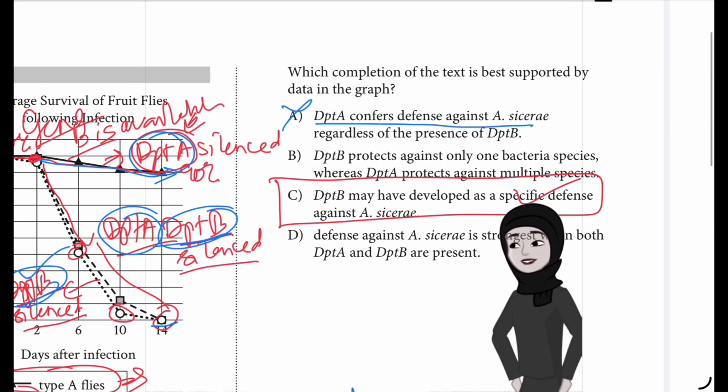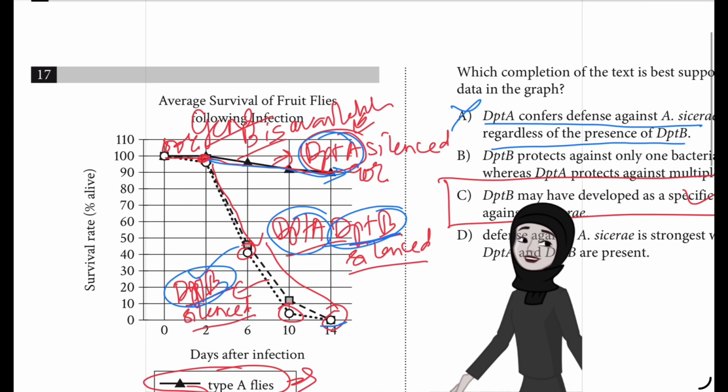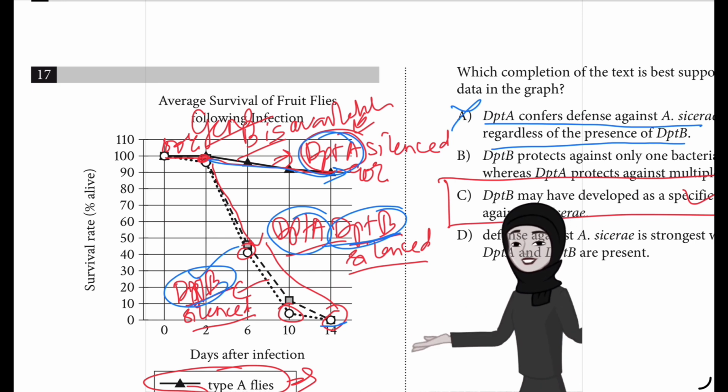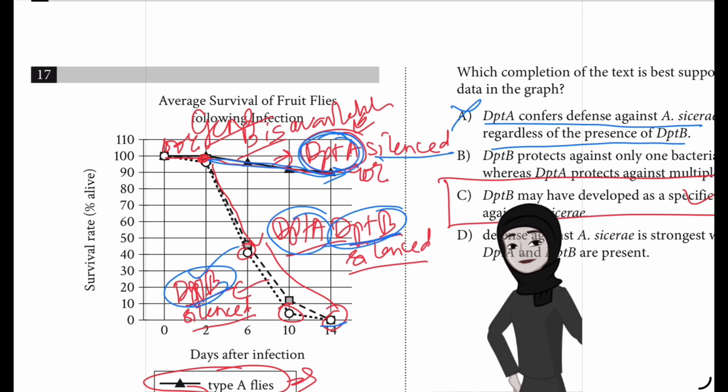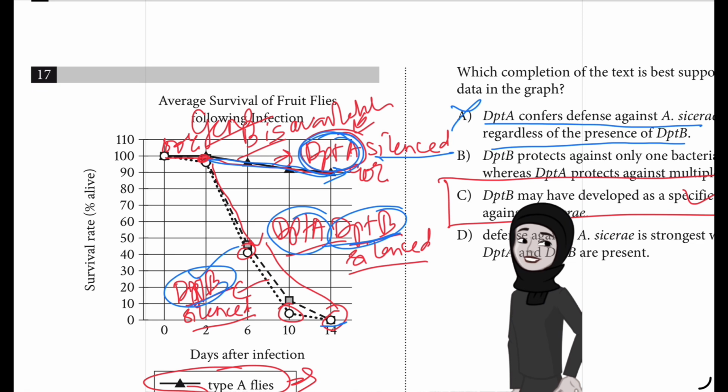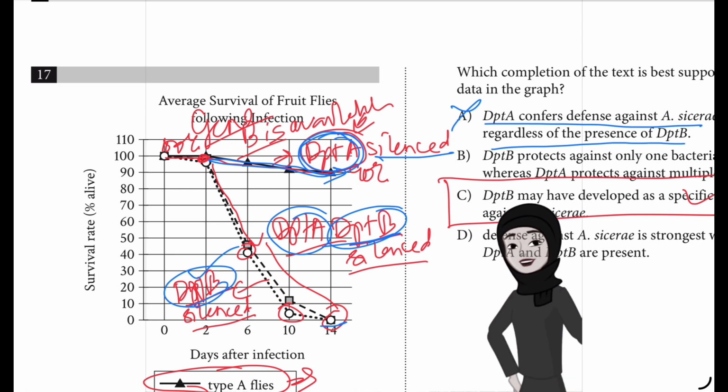Choice A is incorrect because the graph suggests, the choice A says DPTA confers defense against A. caesari regardless of the presence of DPTB. So we can see that the graph suggests that DPTA activity is associated with a low rate of survival, not a high one. So activity means the gene is working, not that it is silenced. Here the graph is up when DPTA was silenced, but if DPTA was active, then it is associated with a low rate of survival, not a high one. So choice A is incorrect. The graph suggests that DPT-A activity is associated with a low rate of survival, not a high one.